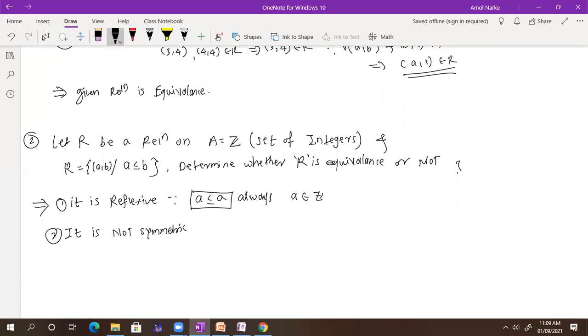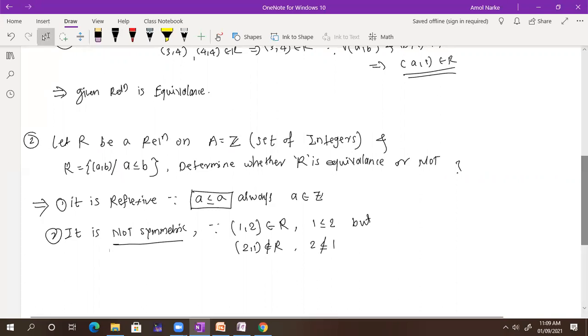When I talked about not symmetric, you can give the example, since I'm taking the same example: 1 and 2 belong to the relation. Why? Because 1 is less than or equal to 2. But 2 comma 1 does not belong to the relation, because 2 is not less than or equal to 1. Give any counter example when you are talking about not symmetric. So this is nothing but the example. They will understand, they have an example, that's why it is not symmetric. You can take any number there.